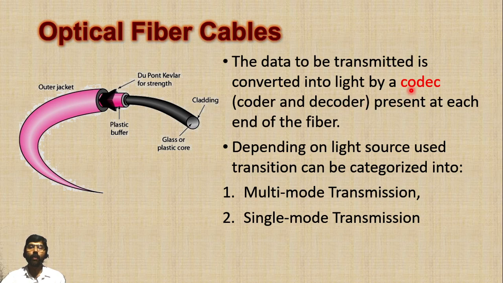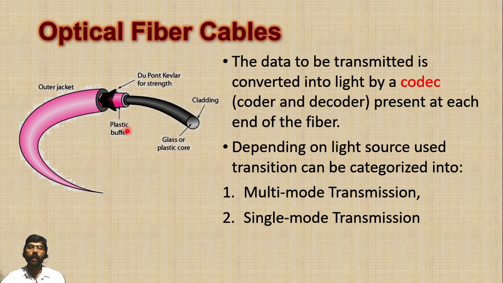Whenever the sender wants to send some data, he uses a codec which converts the data into light and transmits that light over an optical fiber cable. At the destination, the same codec is used to convert that light into data and give it to the receiver.